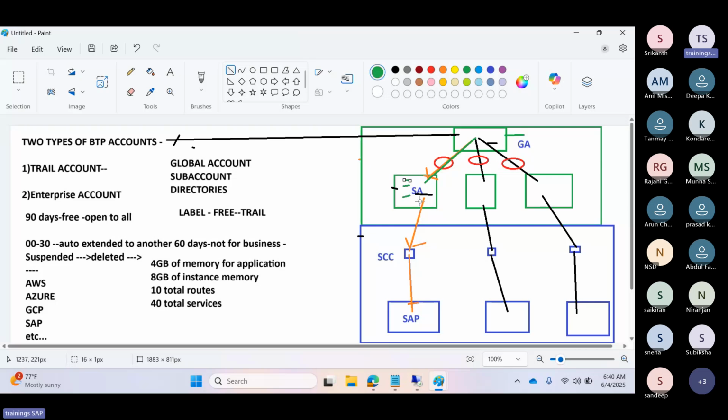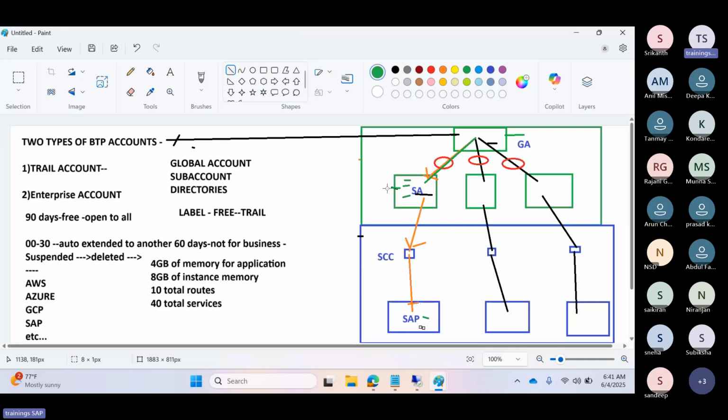But this business application, this cloud application, requires some data from the back end SAP system, and your SAP systems are already there in the customer environment. So via destinations, it will connect to the cloud connector, and then the cloud connector connects to the back end SAP systems to pull the data and insert the records.